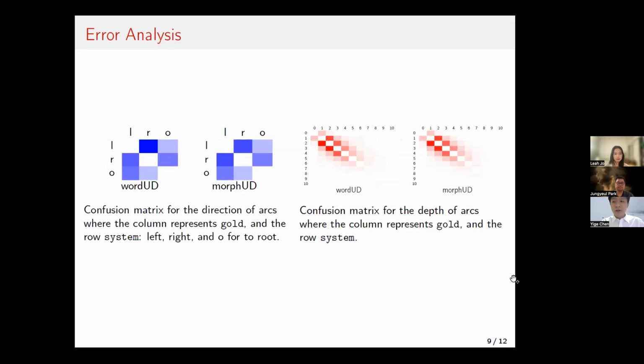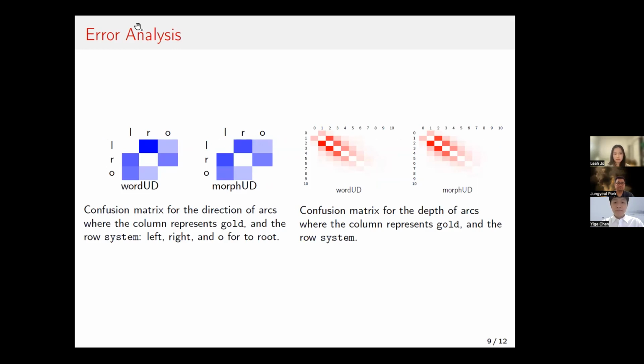And may I also invite Leah for the error analysis? Yeah, so for our error evaluation, we used MaltEval to count the number of left and right distance errors. Based on those numbers, we created the confusion matrix, and you can see that the darker the color, the more errors there are.